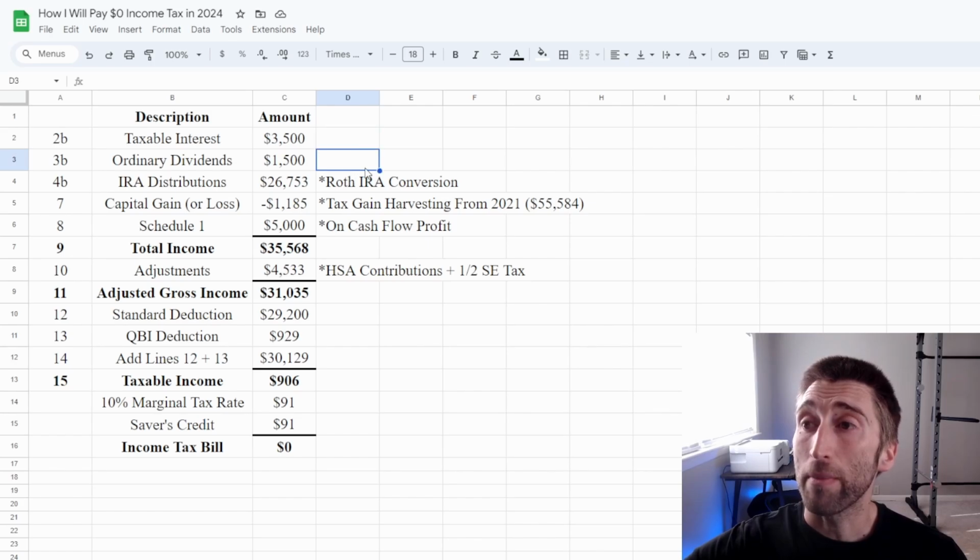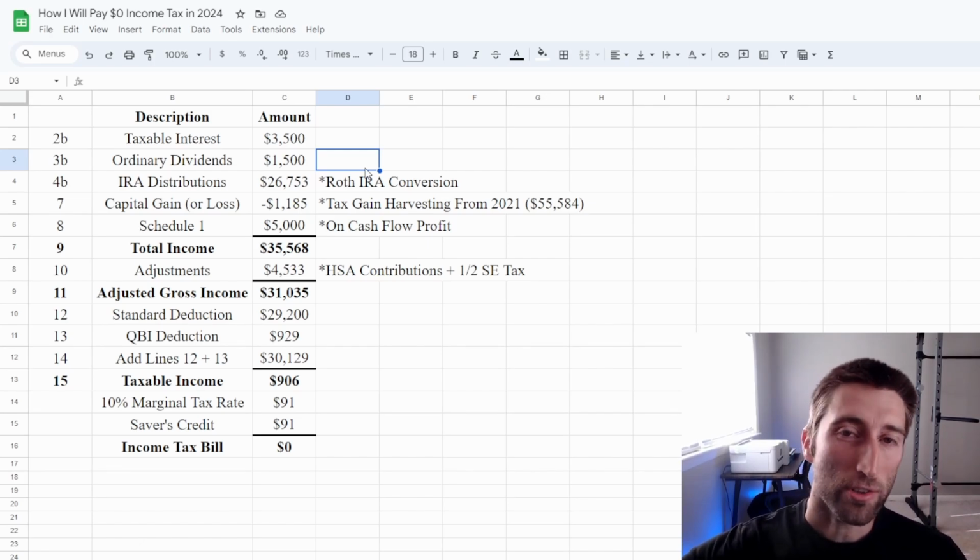The next one is going to be my dividends, line number 3B. I think just from my taxable investment account, this is what it's going to come from. I should have just about as much as I had last year, which is around $1,500. So that's what I'm putting.